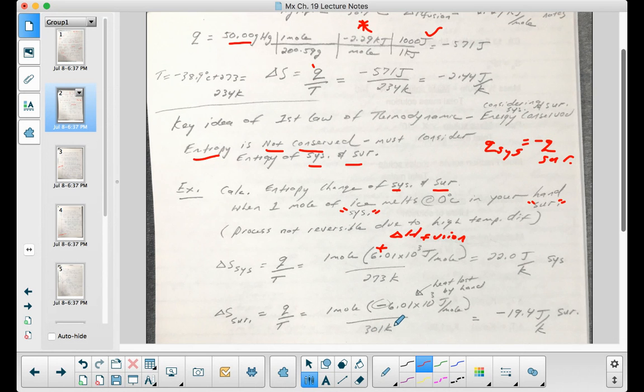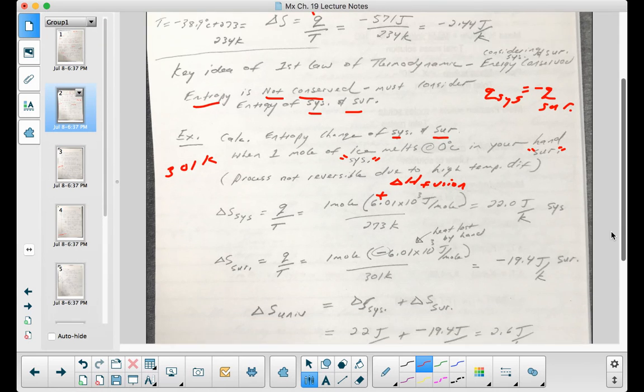This would be a given temperature of 301 Kelvin. Sorry, I should have given that up here. 301 Kelvin would be the temperature of the hand. And so that's equal to negative, so now I have to keep track of my sign, negative 19.4.